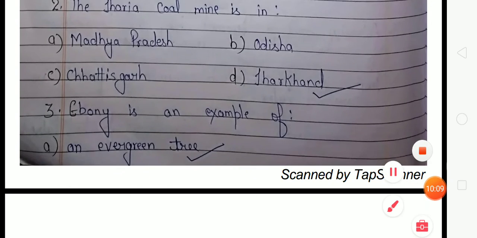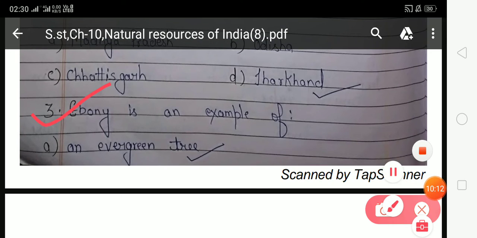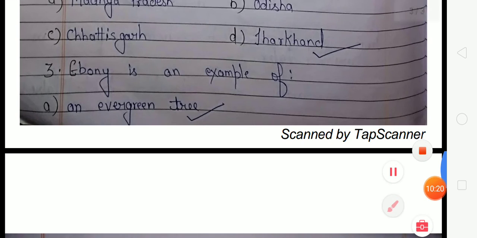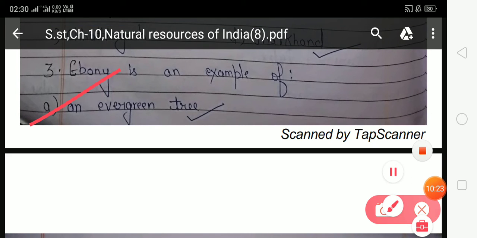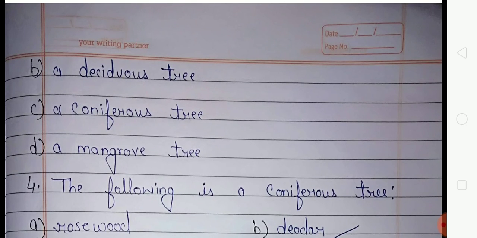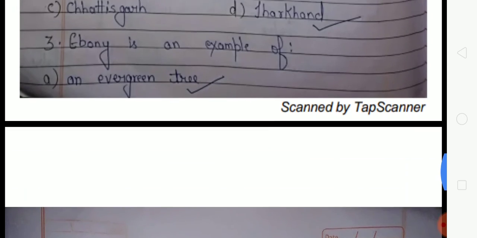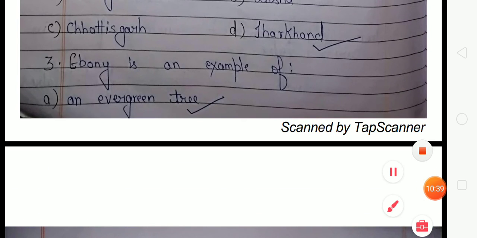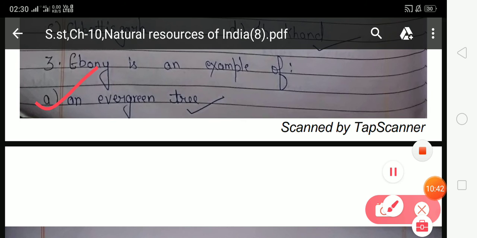Now look at the third number. Ebony is an example of which forest and which trees. So look at the options. Your option A is evergreen trees, option B is deciduous trees, option C is coniferous trees, and option D is mangrove trees. Which option is correct? Ebony is an example of evergreen trees. So you have to tick option A in third number, and here option A is already ticked.